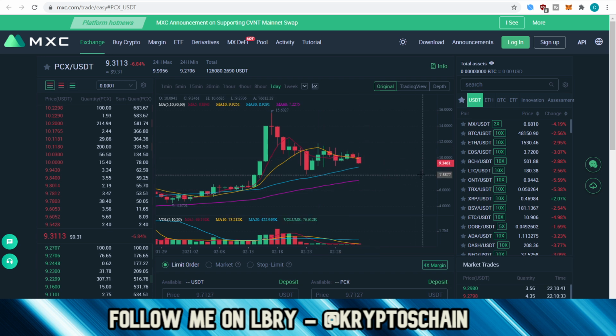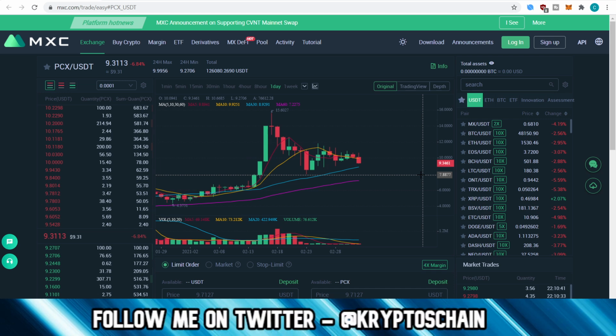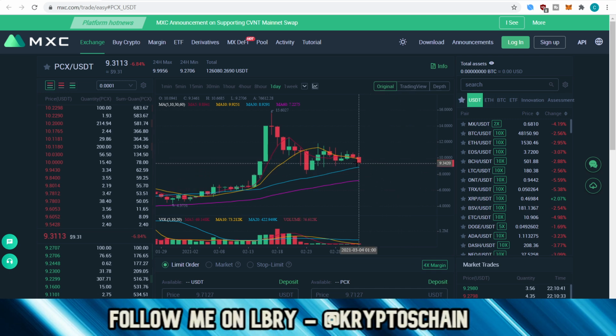However, we do know that with PCX we have the upcoming airdrop, which is fueling the price and getting people hyped up and getting people to buy even on these kinds of dips. We could very likely see it go below $9 just the way things are going at the moment. As you can see here, it is starting on a new uptrend.